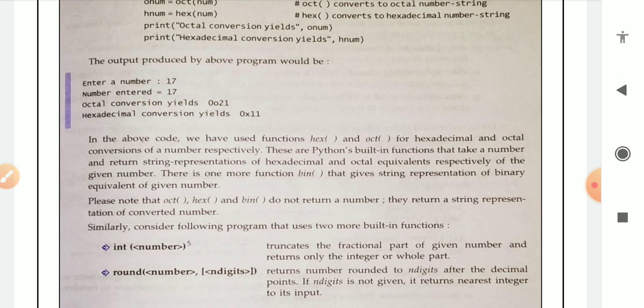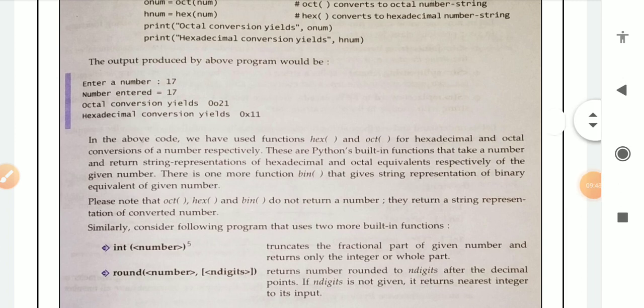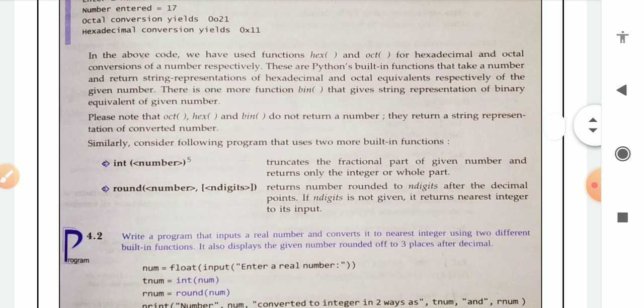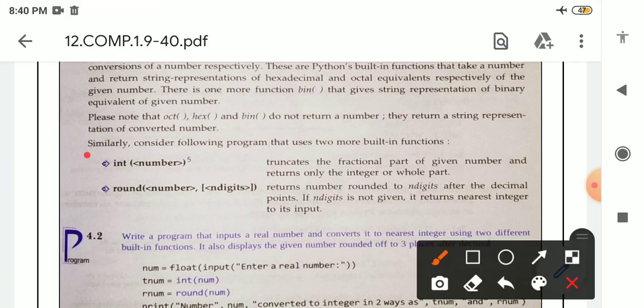When we are using these functions, they will not return a number, they will return a string representation of the converted number. And all these three are Python built-in functions. Similarly, consider the following program that uses two more built-in functions. The first is int and the second is round.